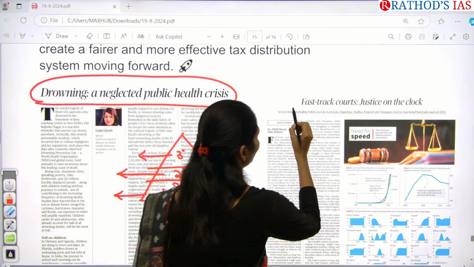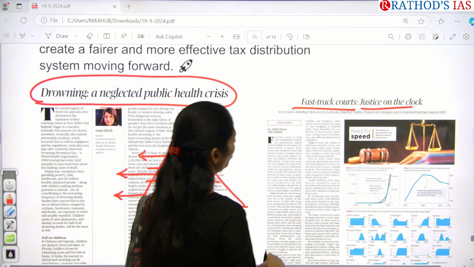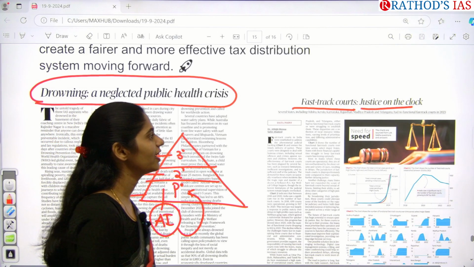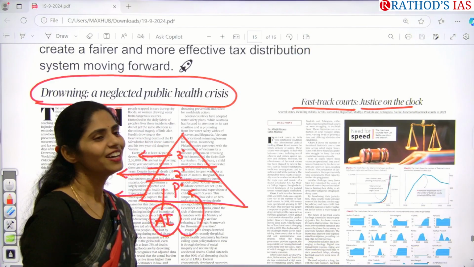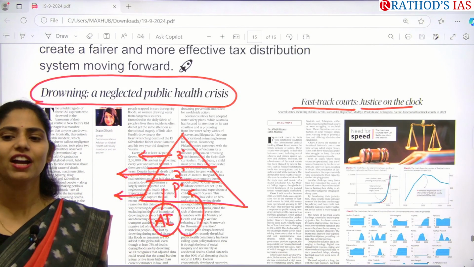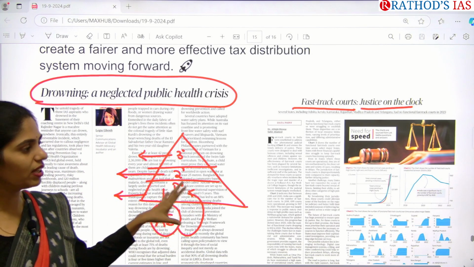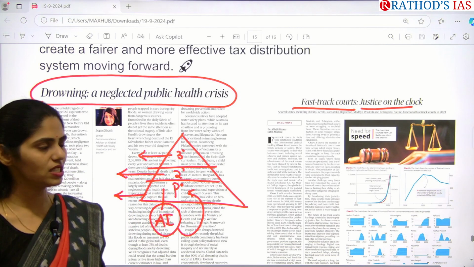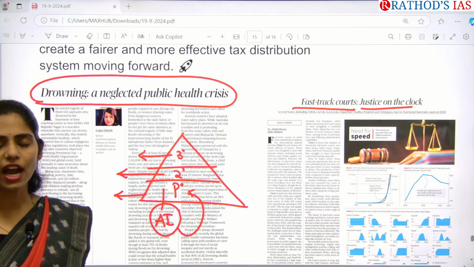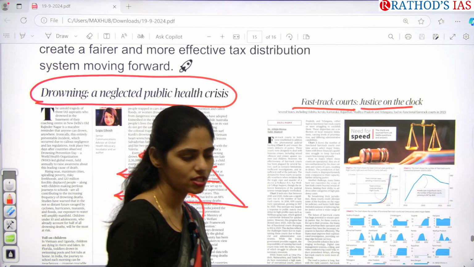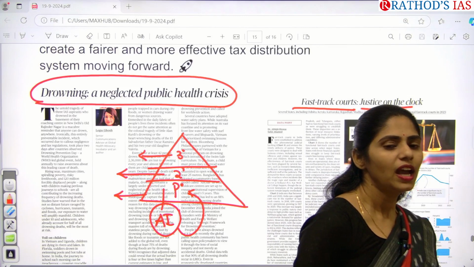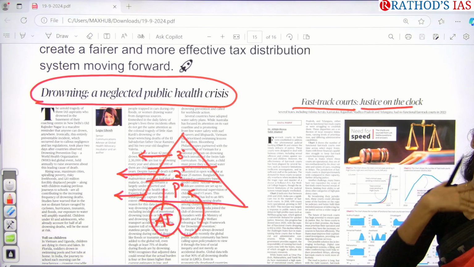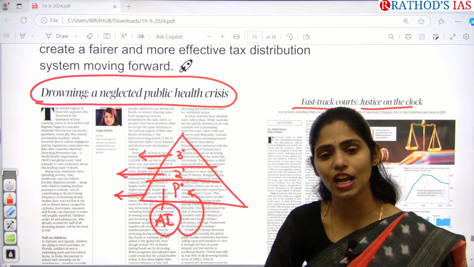And see this article, fast track courts, justice on the clock. Actually, there are many states like Odisha, Kerala, Karnataka, Rajasthan, Madhya Pradesh and Telangana that are not having any functional fast track courts. Whenever we need justice within a very short time, we need this kind of reform. So here you have to understand what fast track courts are, what the advantages are, and what reforms we can come up with in our judiciary so that we can overcome the challenges that are present in it.